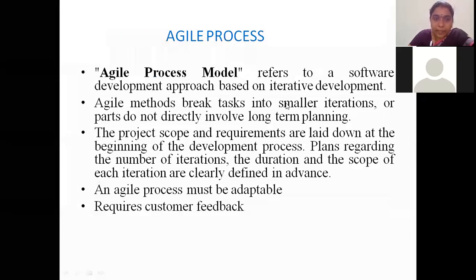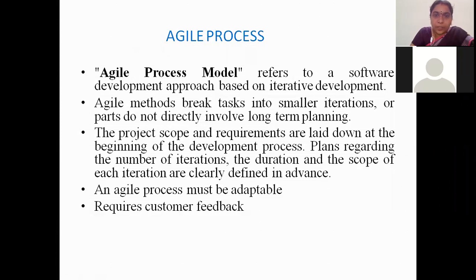Now coming to the agile process. Agile process model refers to, see here, this agile process is not a new process model as we told in the previous ones, like the spiral model and waterfall model. We don't have any agile process models, right? But what we have is, in the previous models, we are going to include the agile principles, the agile guidelines, agile values.